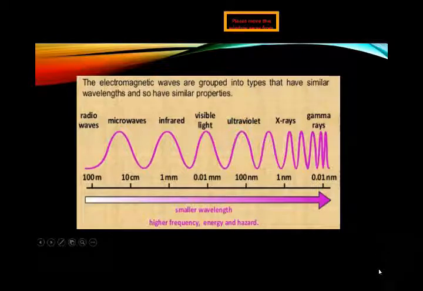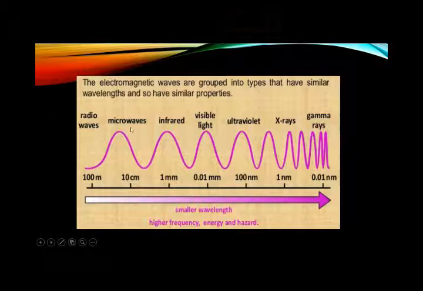And on the other end of the spectrum are the gamma rays. As you can see here, gamma rays have a very short wavelength, 0.01 nanometer. So when we move from the radio waves to the gamma rays, the wavelength is gradually decreasing.